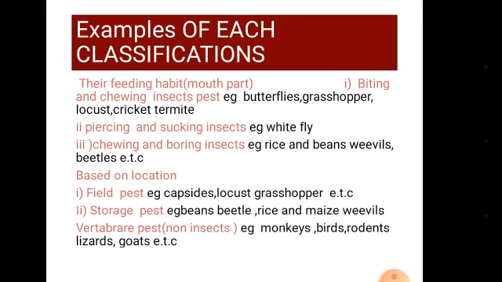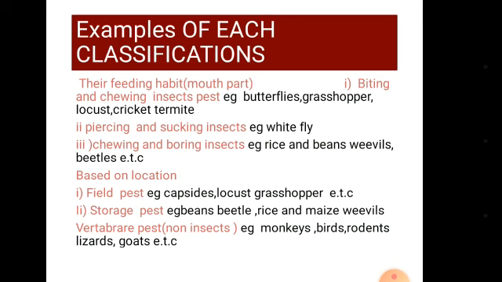These have mandibles, their upper jaw and lower jaw, and upper lips. Their mouth parts are adapted for biting and chewing. They bite and chew the leaves, fruits, young and tender stems of crops. Examples of biting and chewing insects are grasshoppers, locusts, crickets, termites, beetles, larvae of butterflies known as caterpillars, and many others. Another example of insect pests based on their mode of feeding is the piercing and sucking pests.